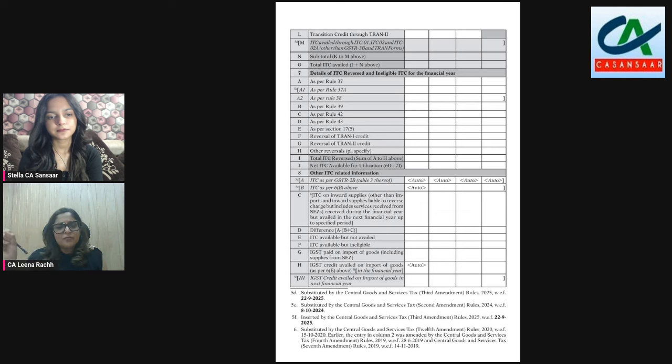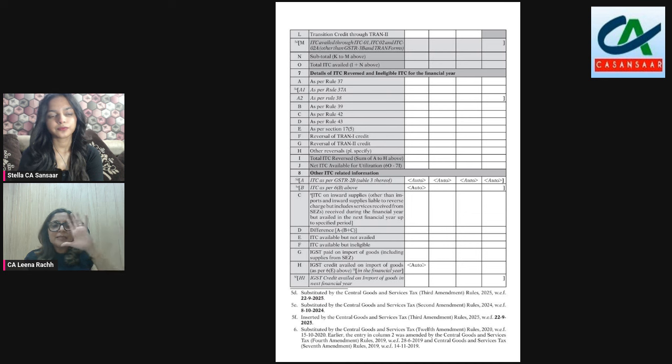If there is any confusion as to the reporting of 8C, the FAQs have clarified the simplest formula that one can follow: download your 8F, and if it's appearing in the 2B figure and you're claiming it in next year, that figure should be reported in table 8C. That way, the difference in 8D will be more logical and it will not be negative like it was for last year. So these are the changes that have been done in table 6 and 8.